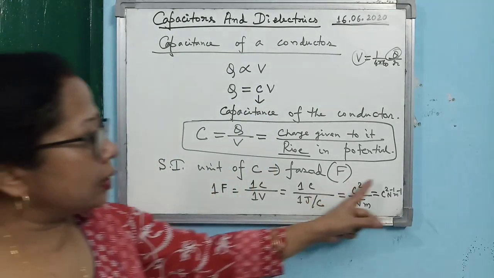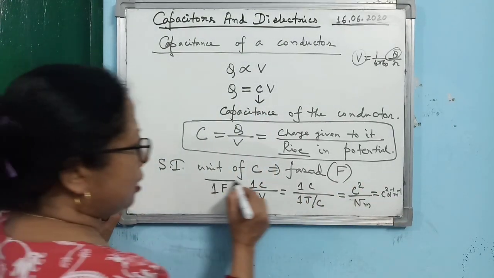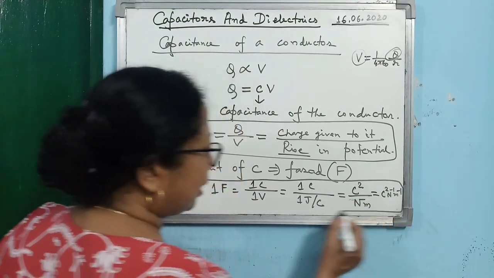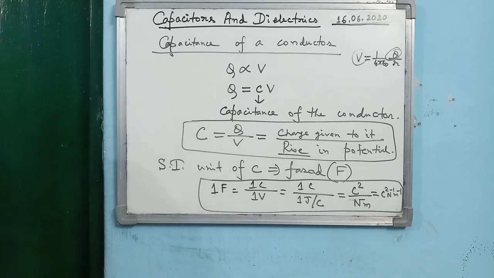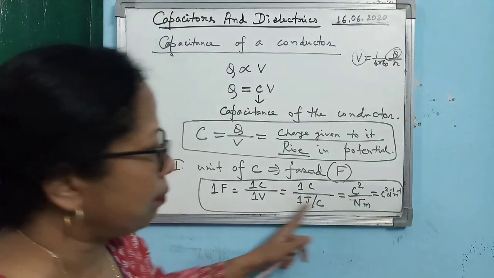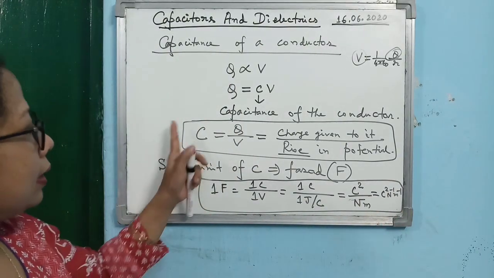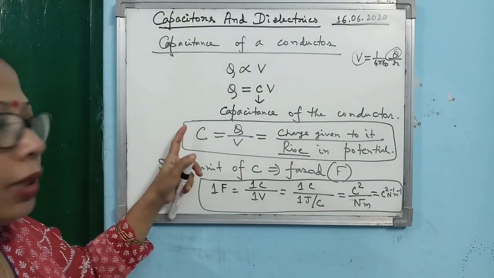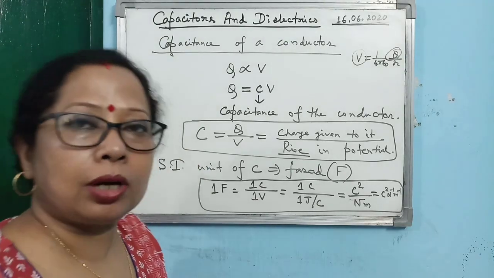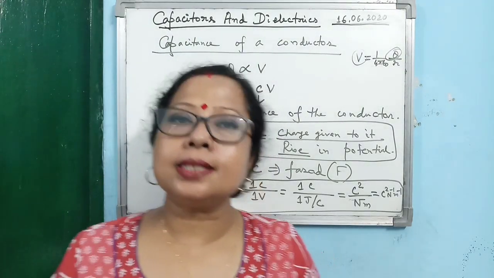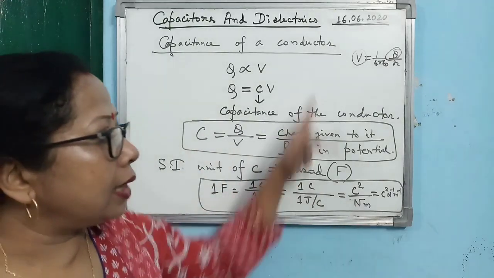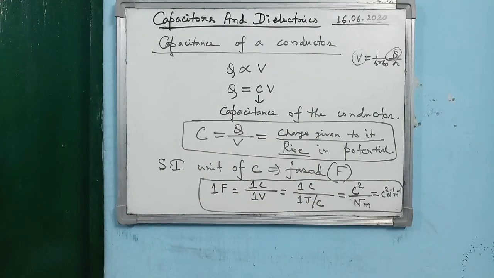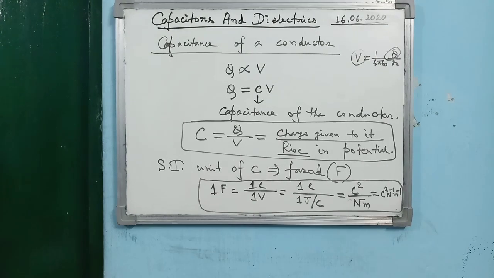So these are the relations between the farad and the unit of charge, the SI unit of force and the distance. This is the point you have to learn and remember, and this is also a point you have to learn and remember. And before that I already said what is capacitance, the ability of a conductor to hold charge. So these are the 3 points you have to write, learn and remember.